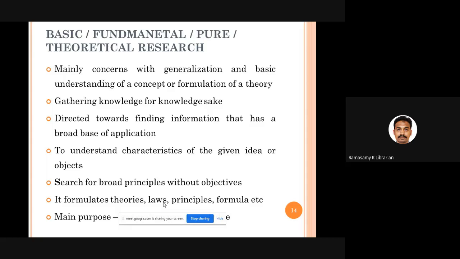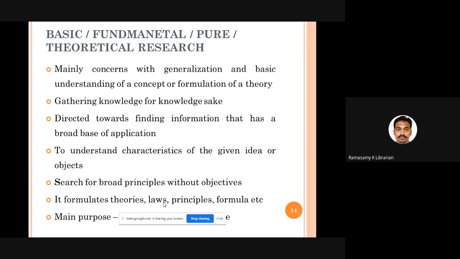We are doing this research so that we will find out something very new that will be added to the already existing knowledge of that particular subject. I want to develop the subject, advance the subject, and find out new concepts and new theories. That kind of research is called basic research or pure research.